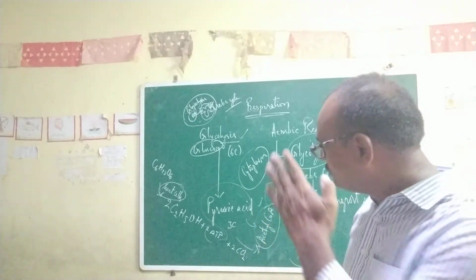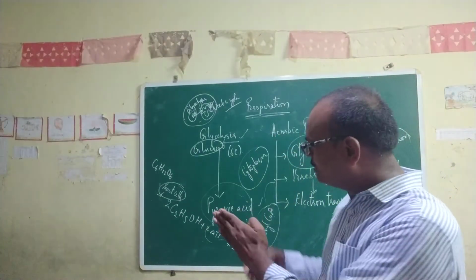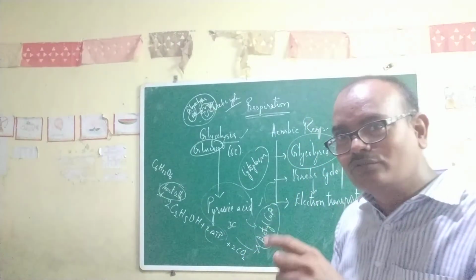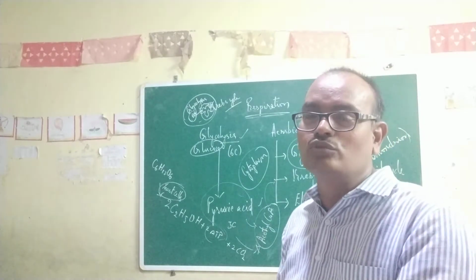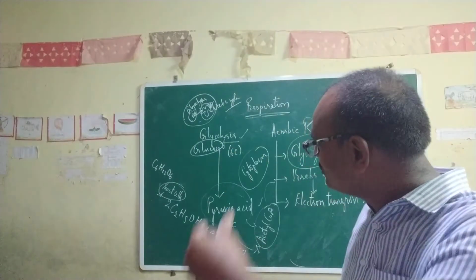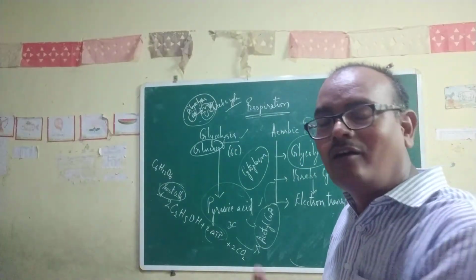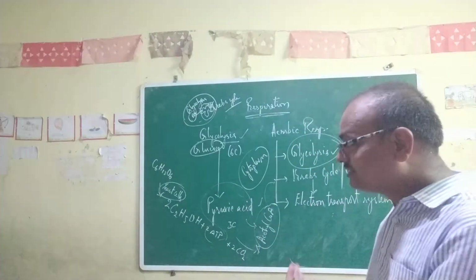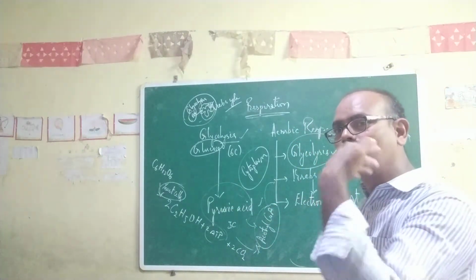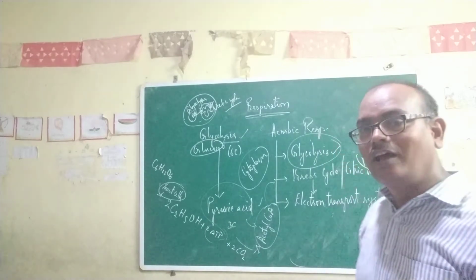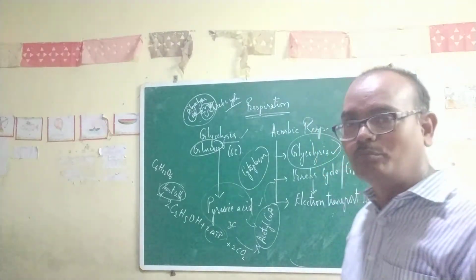Not only this main pathway, some other sub pathways also take place with the help of these intermediate substrates, which are formed as a result of the glycolytic pathway or even the Krebs cycle. So these intermediate substances are useful to produce other useful substances as metabolites in our body.